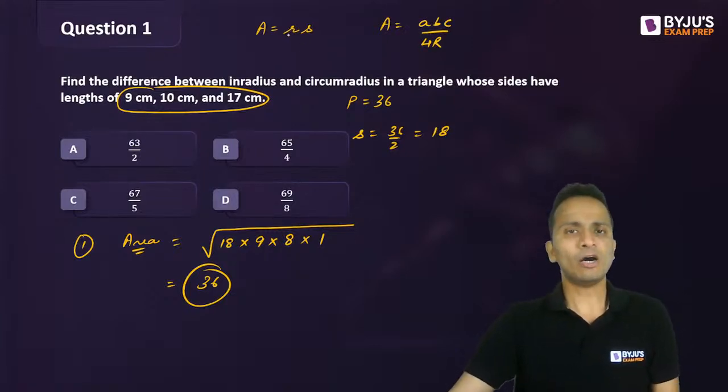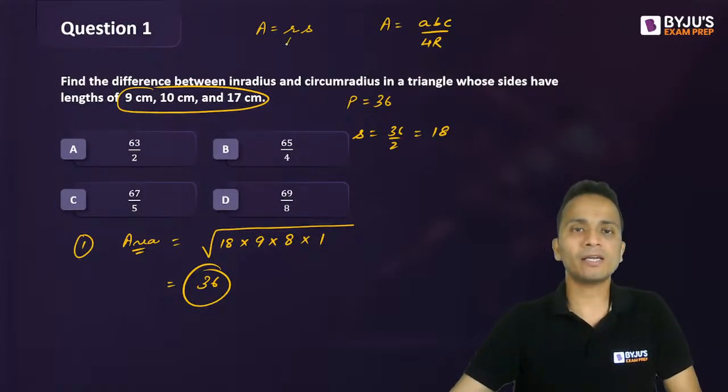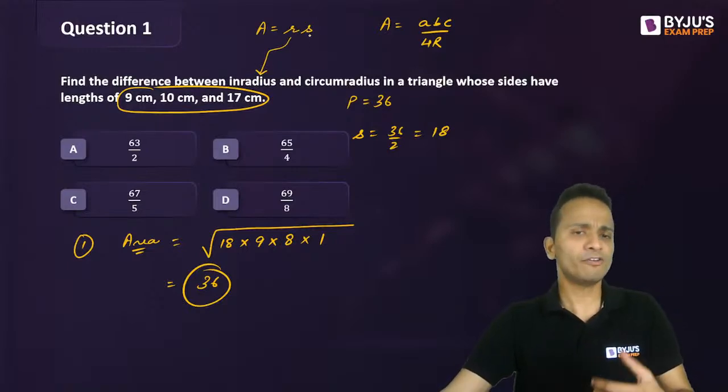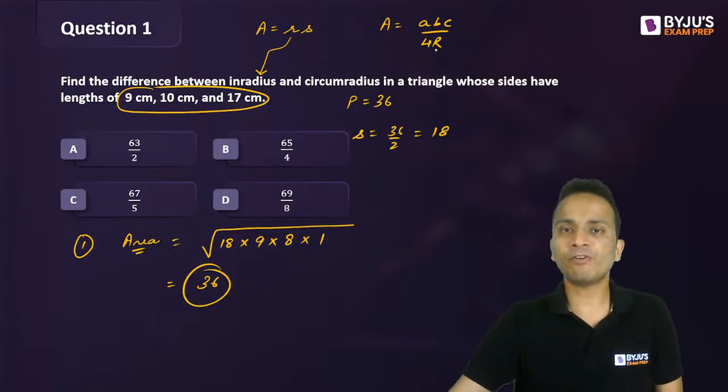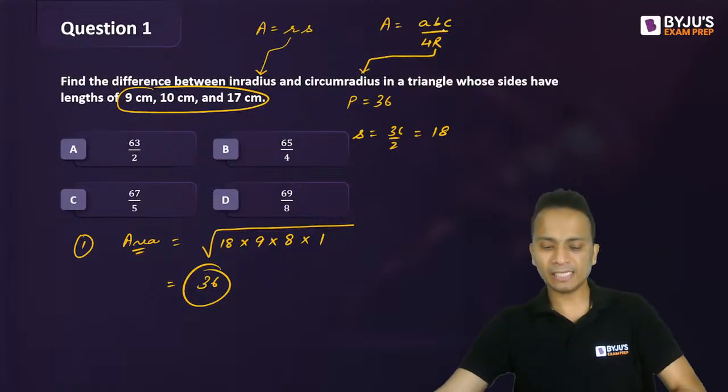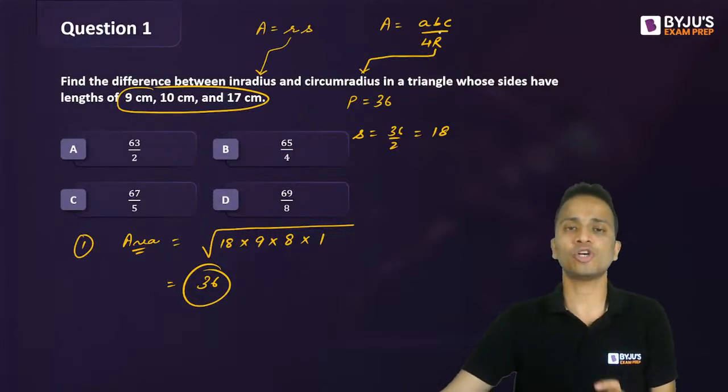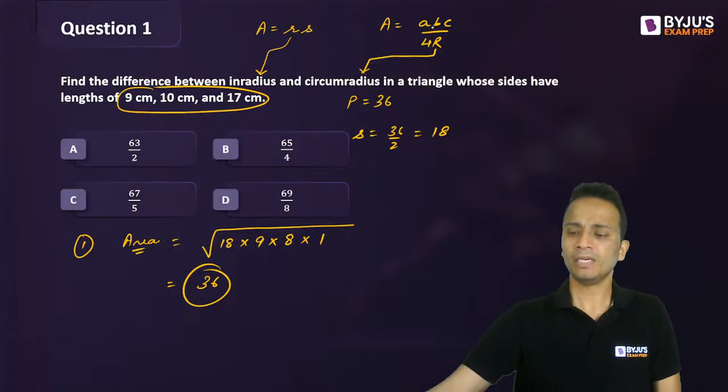Now, in the first formula, small r is the inradius and small s, we already know, is the semi-perimeter. In the second formula, capital R is the circumradius and A, B and C are the three sides of the triangle. Now we already have the area, that is 36.